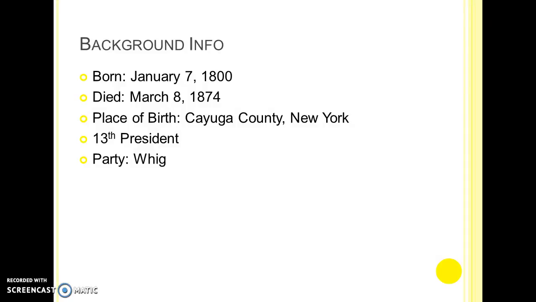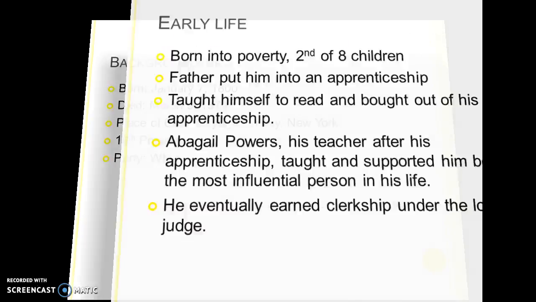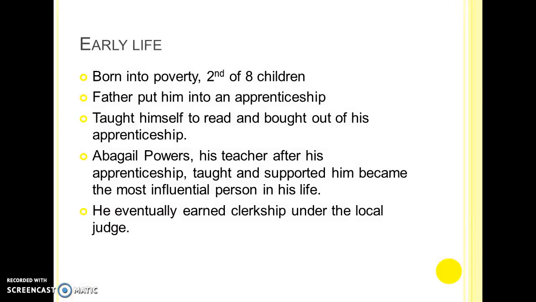Some background information about Millard Fillmore. He was born on January 7th, 1800 in upstate Cayuga County, New York. He's the 13th President of the United States. He's associated with the Whig Party, and he died on March 8, 1874. He was the second of 8 children born, and he was born into an impoverished family.